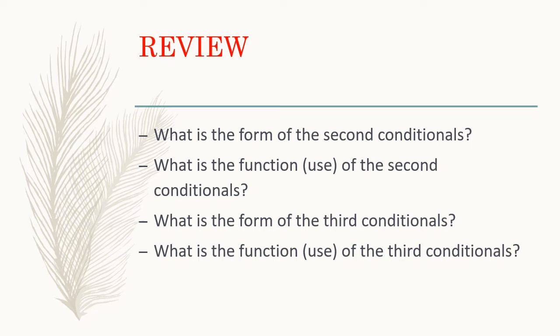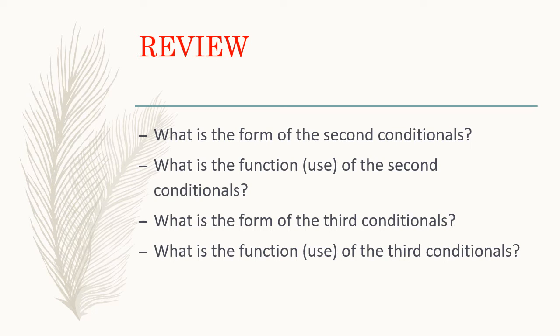So the situations that you are only imagining now but are impossible to happen. So going back to our example, if I were you, I would do it this way. That is an example of a second conditional because it is an imagined situation. You can never be another person.